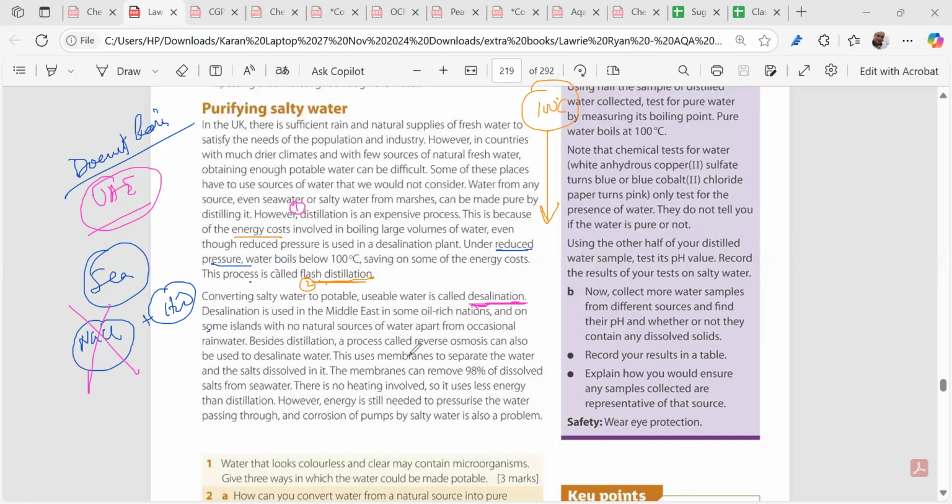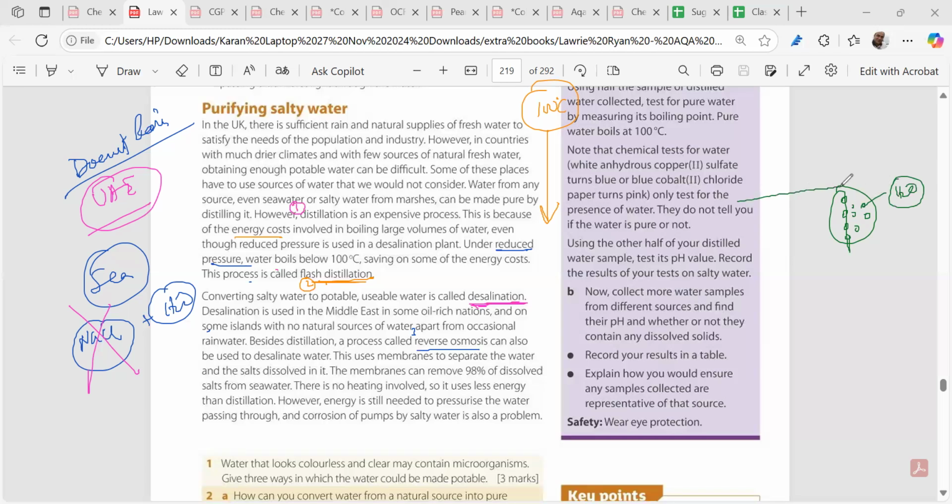Now, underline over here: reverse osmosis. The third. All these processes are desalination processes, the ways by which we convert salty water to potable water. In reverse osmosis, we are taking membranes. The membranes are very costly. The main cost is the membranes. The membranes have a particular pore size which allows water to pass through and not the sodium chloride.